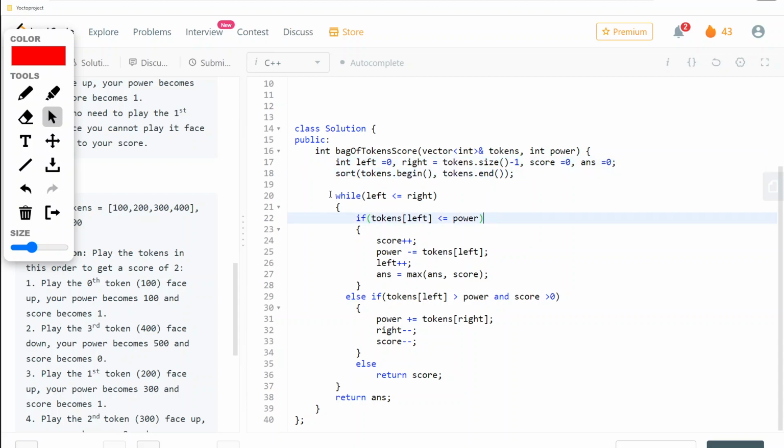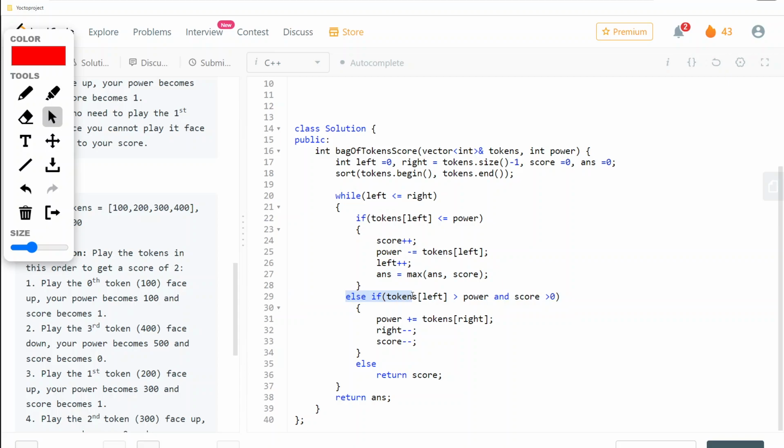And now comes the part for the 2 pointers: while left is less than or equal to right, we will be checking that if our token of left is less than or equal to power, that is, our power is enough that we can easily play that card face up. And when we play a card face up, then we can increment our score, but power will decrease. And this is for the left pointer, that we'll increment the pointer so that we can check further. And here we will be updating our answer.